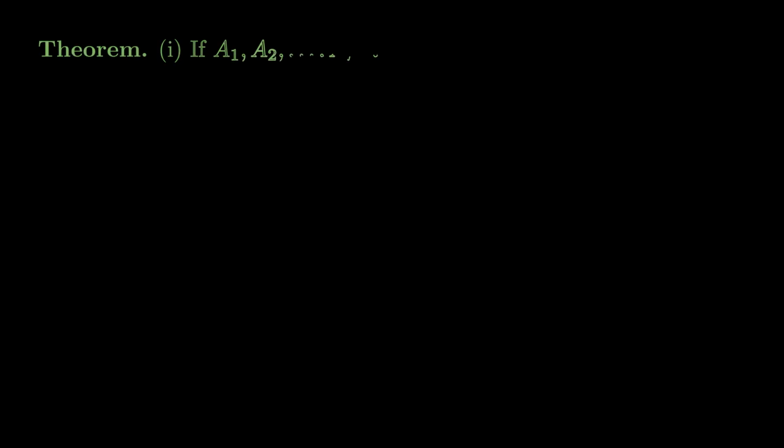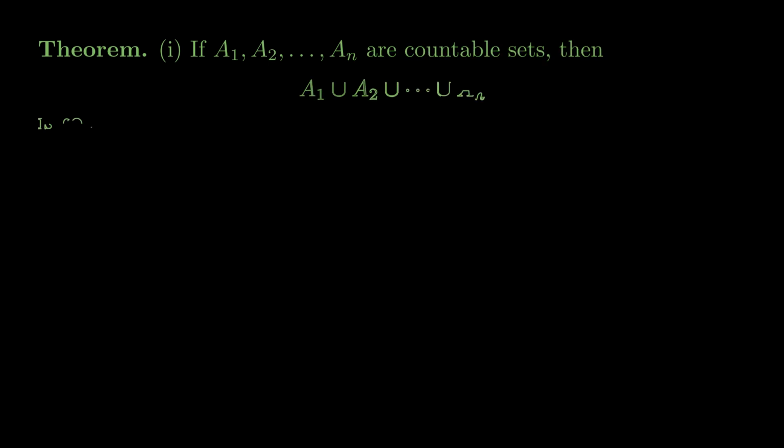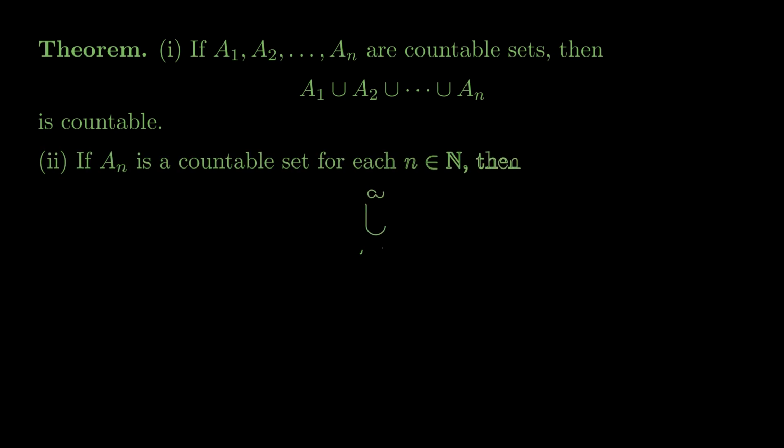First, if a1, a2, through an are each countable sets, then the finite union a1 union a2 union through union an is countable. And second, if an is a countable set for each natural number n, then the infinite union, n equals 1 to infinity, of a sub n is countable. It won't be true that an arbitrary union of countable sets is countable, because if you form the union of uncountably many of them, you could form an uncountable set.